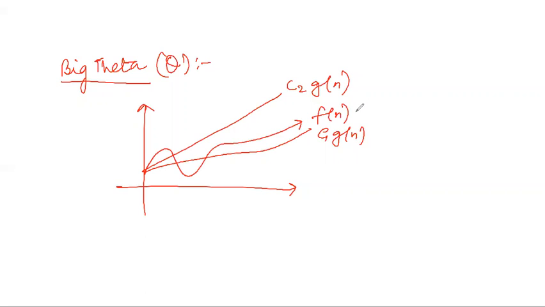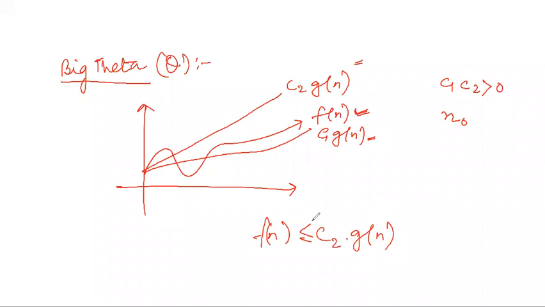So I will say for some values of n0 and some values of constants c1, c2 which are greater than 0, this function is lower bounded by one function and upper bounded by another function. So this function is lower bounded by c2gn and upper bounded by c1gn, right?